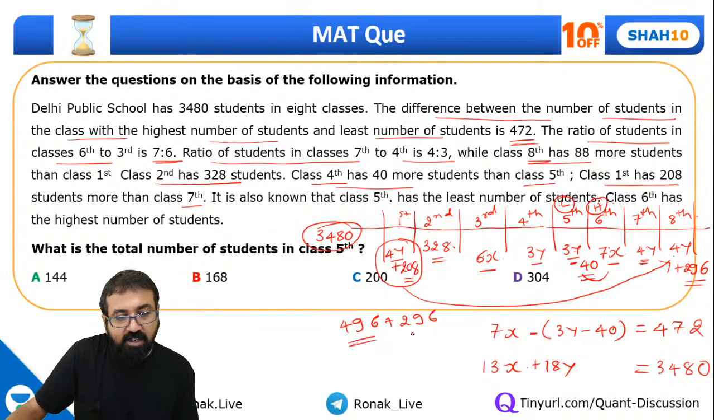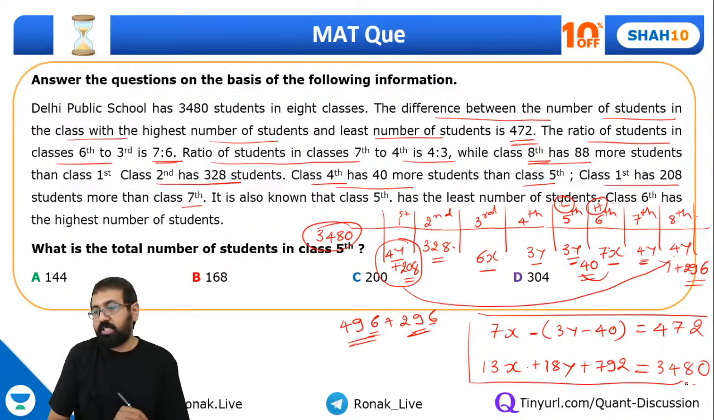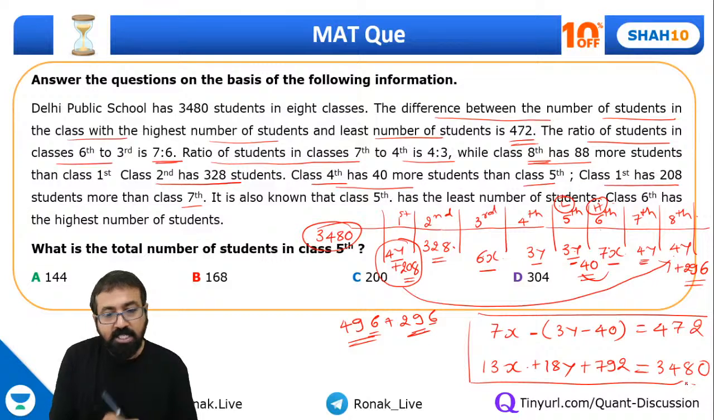Can I say 500 plus 300 is 800? Subtract 8 out of that, so it will be 792. So this is 792. So now we have these two equations. Guys, can you please solve these two equations? Everyone, please solve these two equations and you will get the answer.